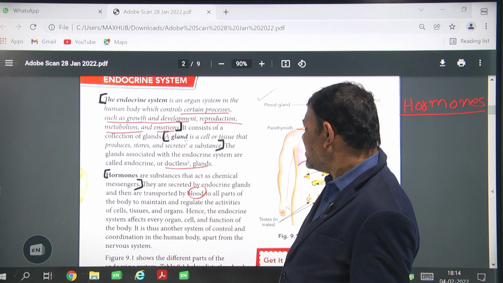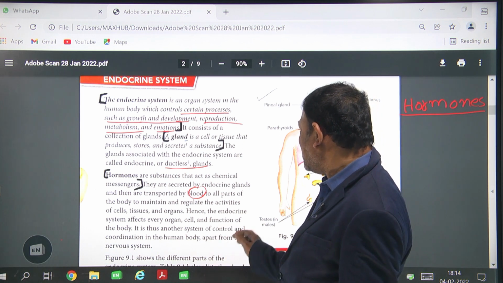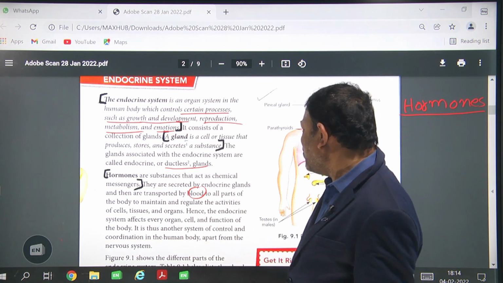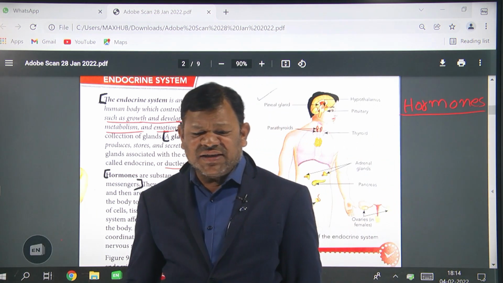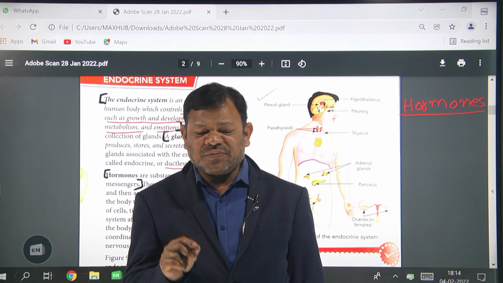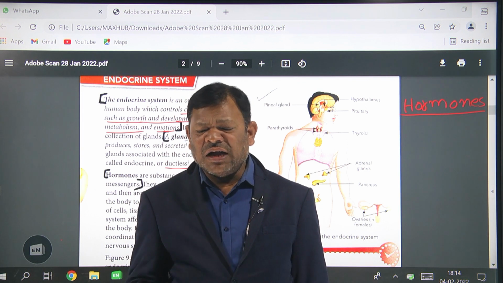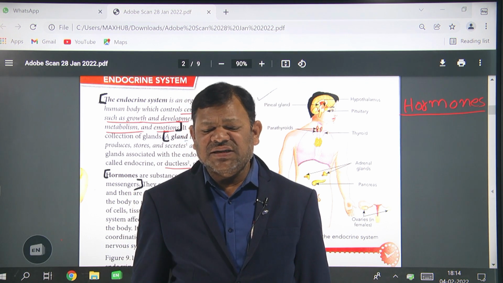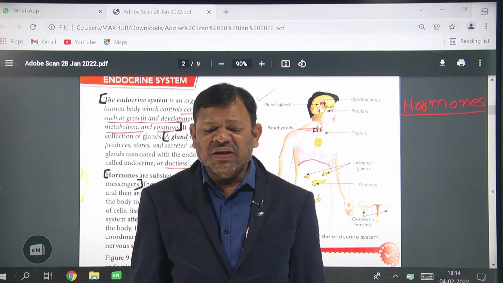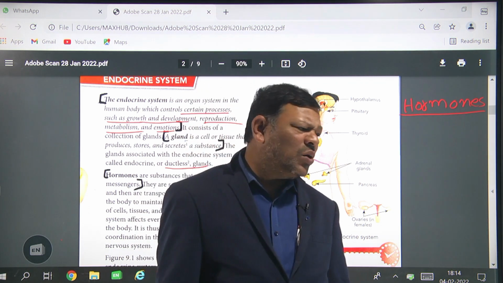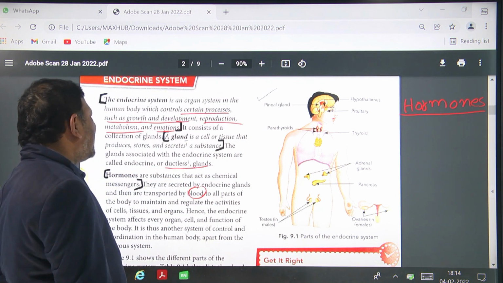So, it is another system of control and coordination in the human body apart from the nervous system. That means control and coordination in the organism occur through two systems. One is the nervous system, the second one is the endocrine system.